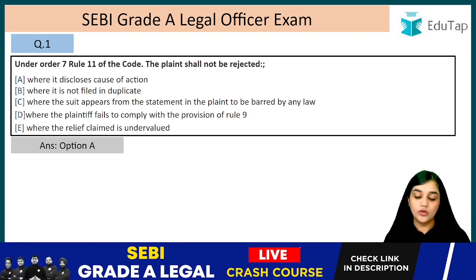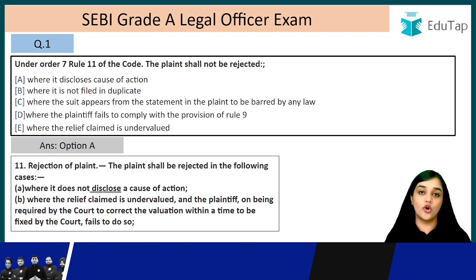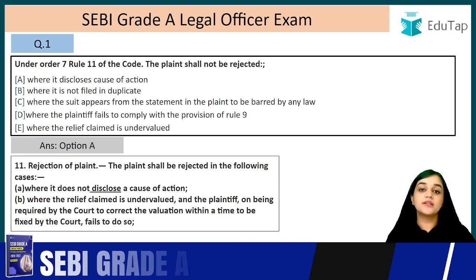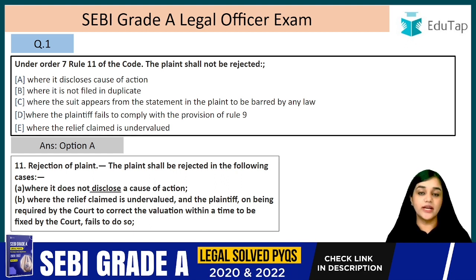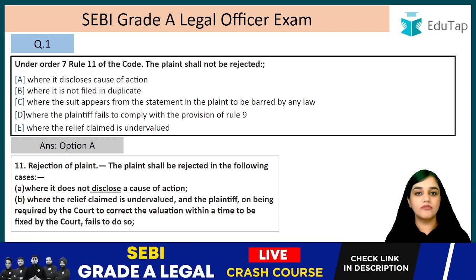Let's read this rule. What is this rule talking about? It says rejection of plaint, right? So the title is rejection of plaint. A rejection of plaint does not operate as res judicata because it has not been decided on merits, right? This I've told you, that res judicata only applies where the previous suit is decided on merits, where it is conclusively decided. But if a plaint is rejected, it is not decided on merits, right?